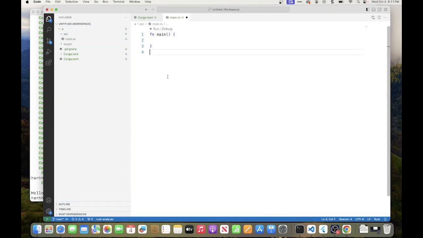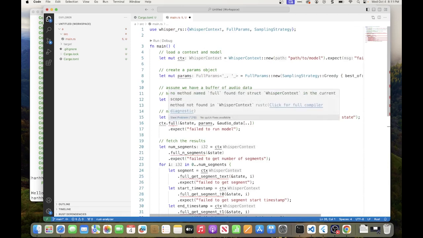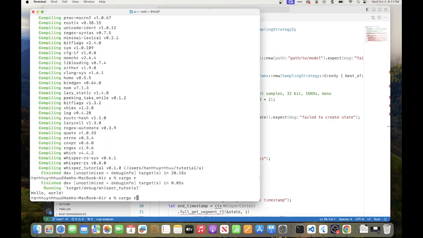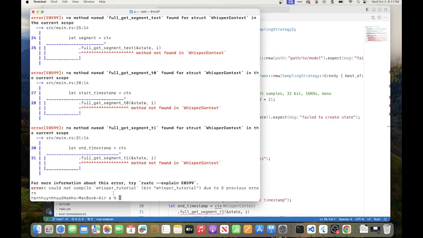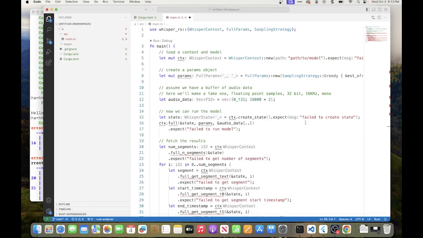If we copy this example, the zigzag here doesn't look very good, but let's see why it's doing this. All right: no method for WhisperContext in the current scope. Okay, that's really not good. This is actually a bug.